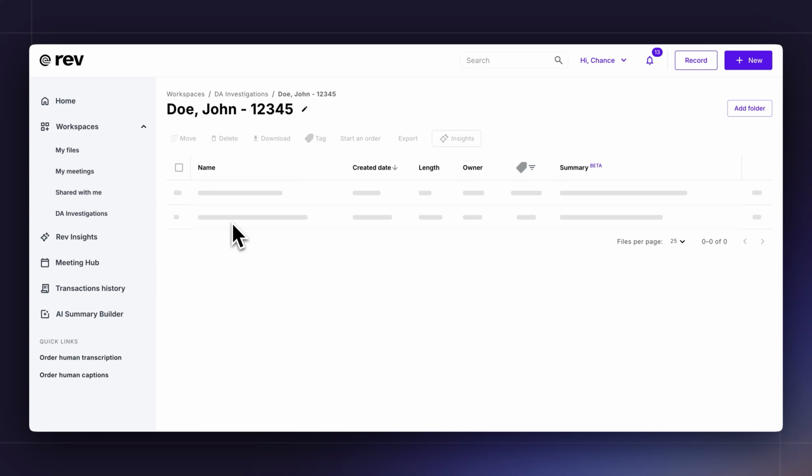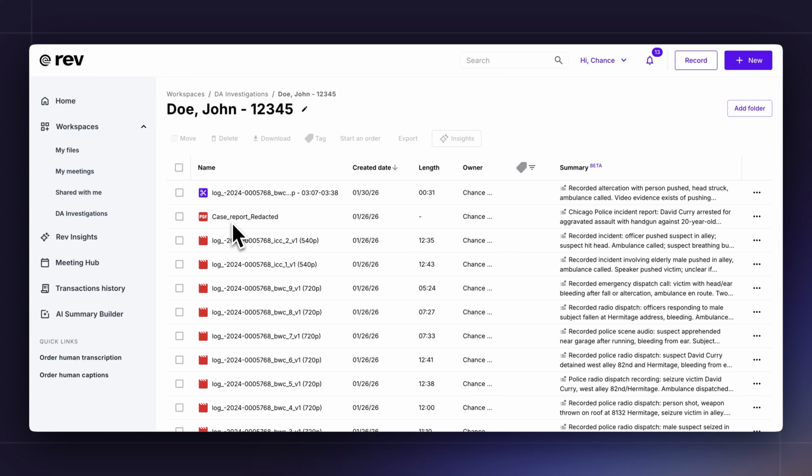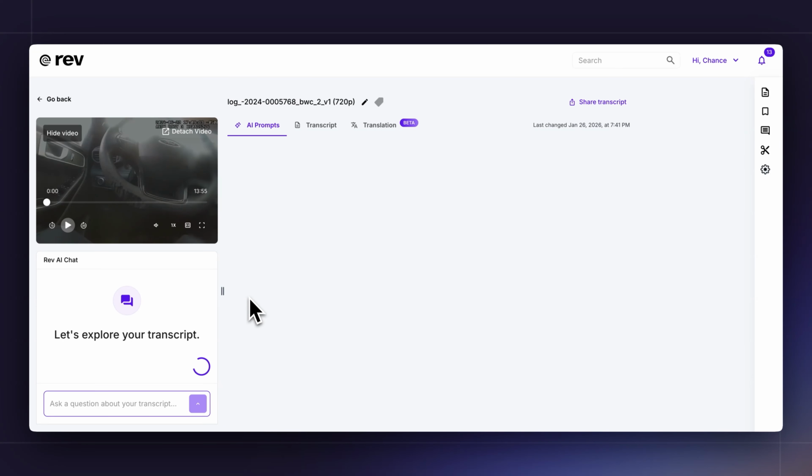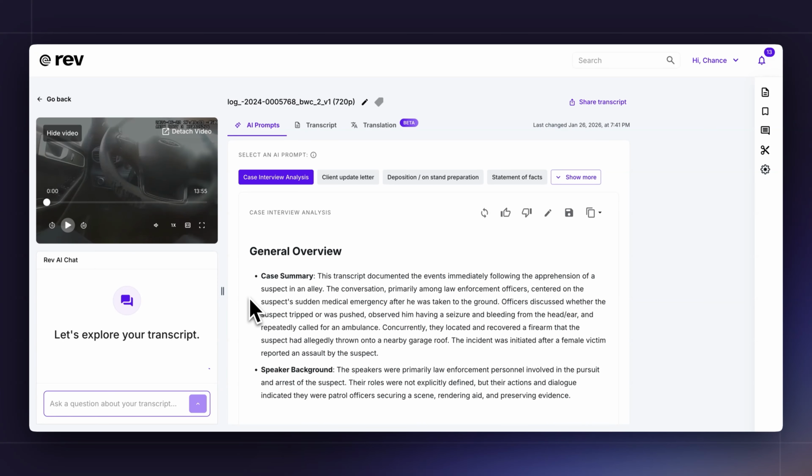Once the data is uploaded into Rev, we will automatically transcribe any audio and video files, instantly making them searchable. By clicking on one of the audio or video files, it instantly opens the transcription editor. In this view, you're presented with a custom summary that we work with you to build, so that way we're focusing on the key facts depending on the type of case.